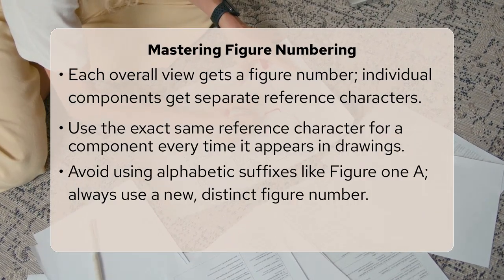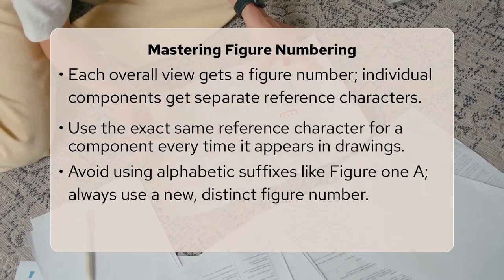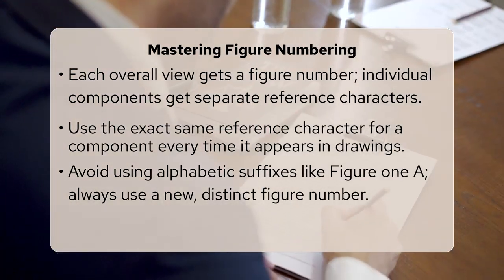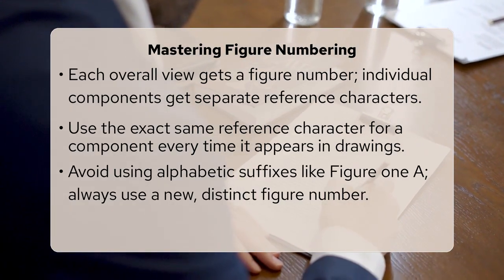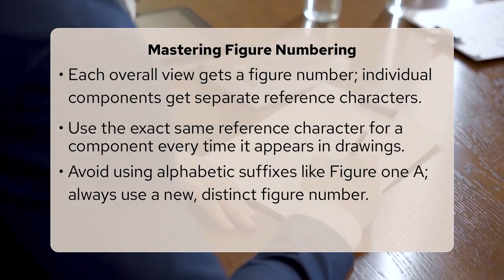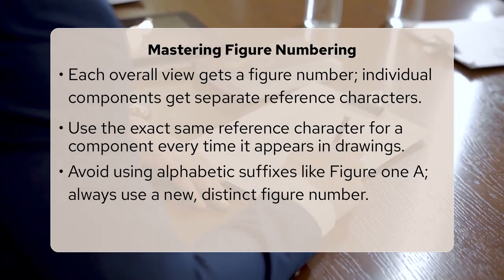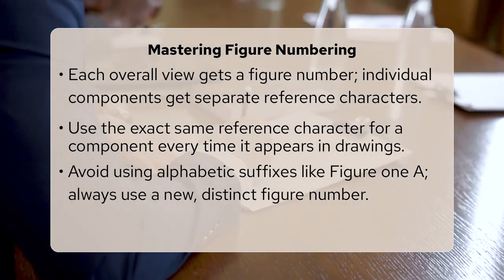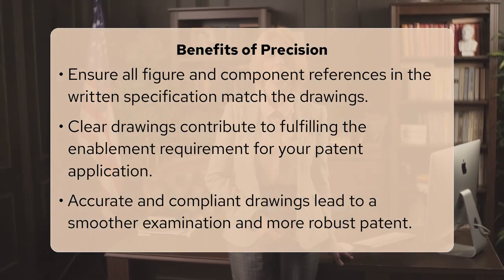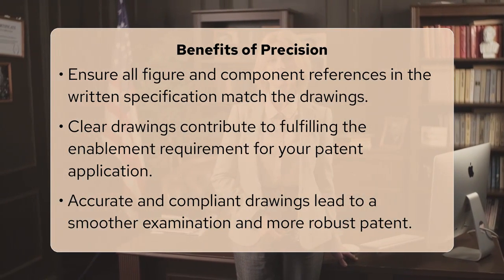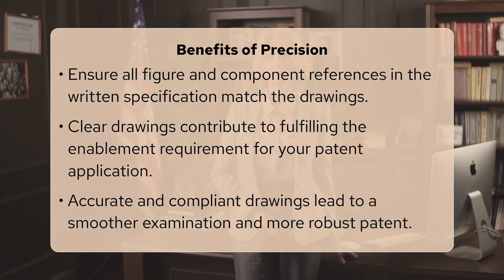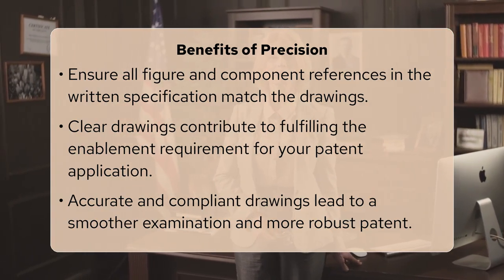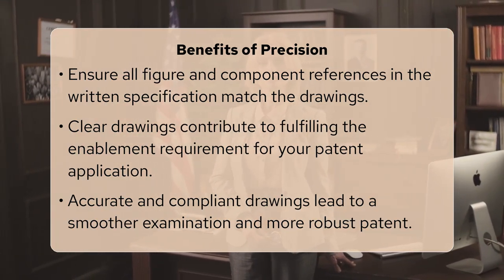An insider tip for robust applications is to always use a consistent range of reference characters across your drawings. For example, assign numbers from 10 to 19 for components in your first embodiment, and 20 to 29 for a second. Also, remember that the figure number itself, for instance figure 1, should be positioned at the bottom center of the view, not attached to any part of the drawing.